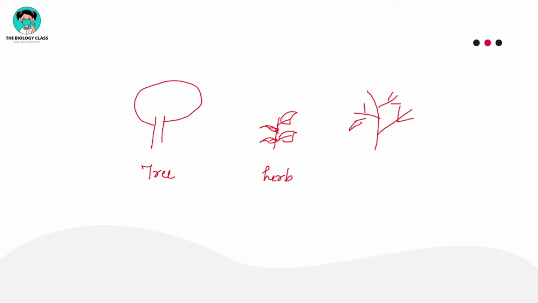But it is not as thick, and it's not like a tree. Then what you will say, it is a shrub, right? So this is how he classified plants. He classified plants under three categories, based on what?